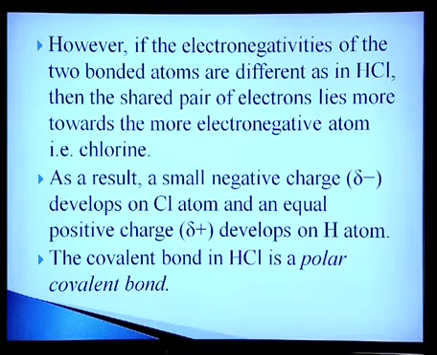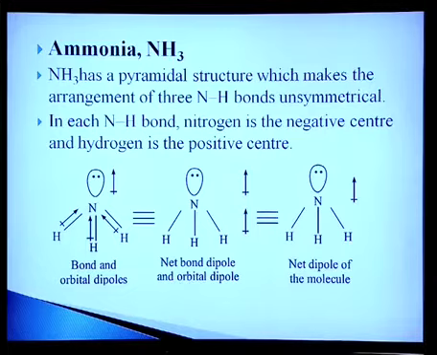Now ammonia, most interesting example here. NH3 has a pyramidal structure which makes the arrangement of 3 NH bonds unsymmetrical. In each NH bond, nitrogen is the negative center and hydrogen is the positive center. You will see the diagram. In case of ammonia, the pyramidal structure makes the arrangement of 3 NH bonds unsymmetrical, and in each NH bond, nitrogen is a negative center and hydrogen is a positive center.